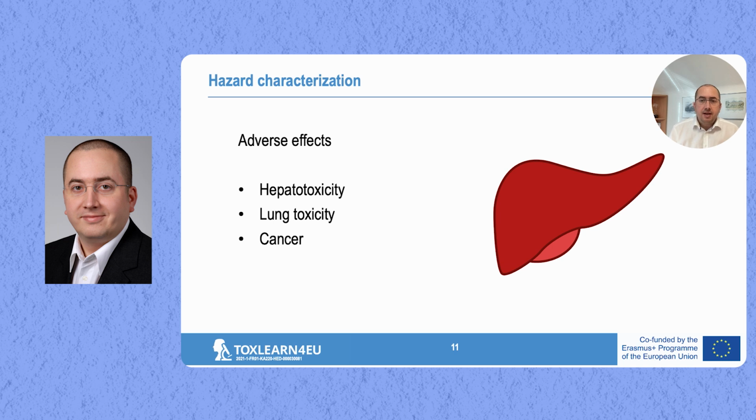Which effects can mainly be observed? The primary target organ of pyrrolizidine alkaloids is the liver. So hepatotoxicity is the critical effect, the main toxicity effect. Pyrrolizidine alkaloids can also affect the lung. So there's also inhalation toxicity, and then of course there's also cancer, because we do have genotoxic compounds as we've just seen before.